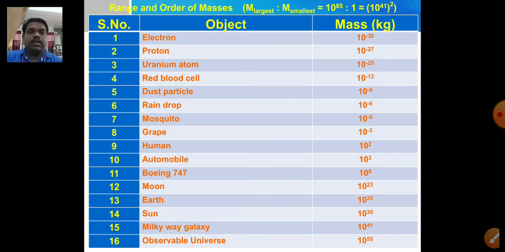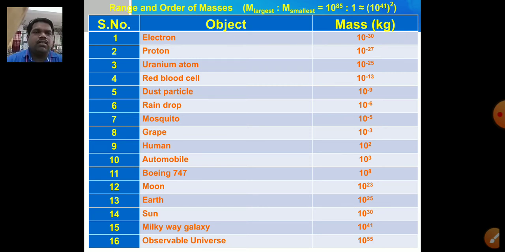So let us see the range and order of masses. Here the ratio between the range of large masses and small masses is about 10 raised to the power of 85 is to 1, and it is approximately equal to 10 raised to the power of 41 whole square. So let us see some small particles and their masses, and some very large bodies with their masses.